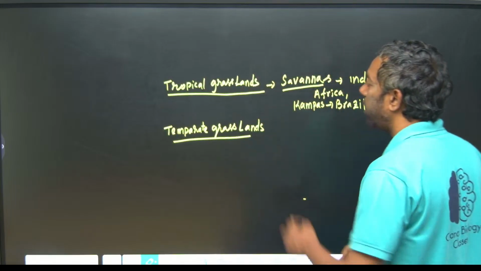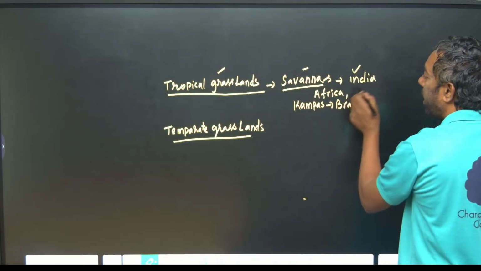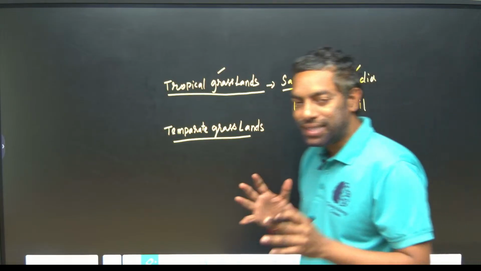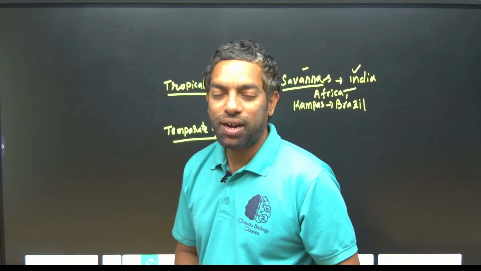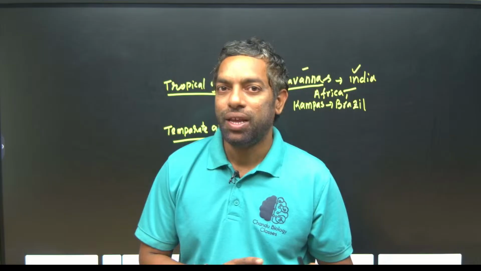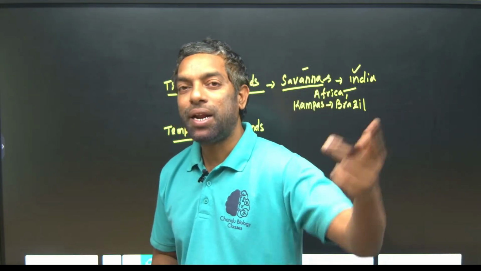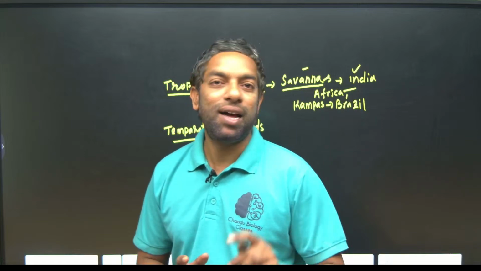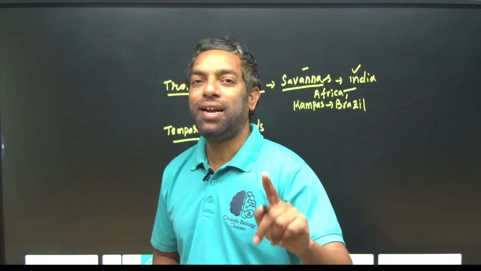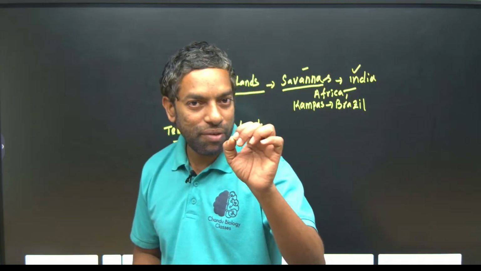Guys, just look here. Tropical grassland, savanna, we call it in India and Africa. If campos, not pampas, pampas is temperate grassland; campos is the tropical grassland in Brazil. Guys, this is a previous year question.